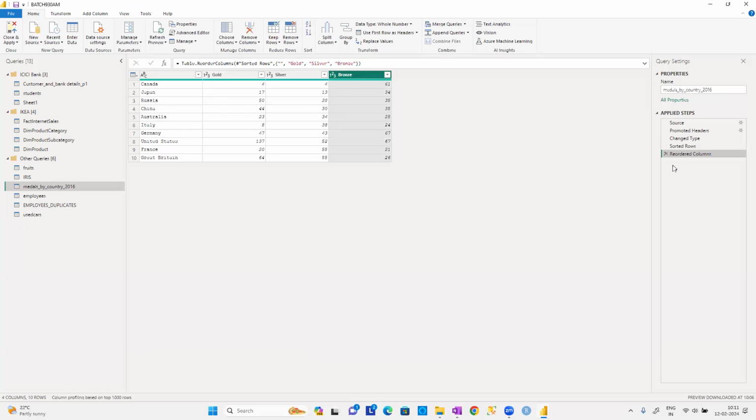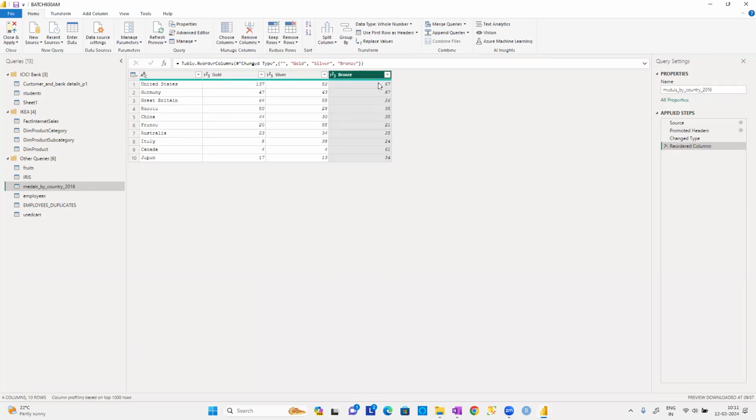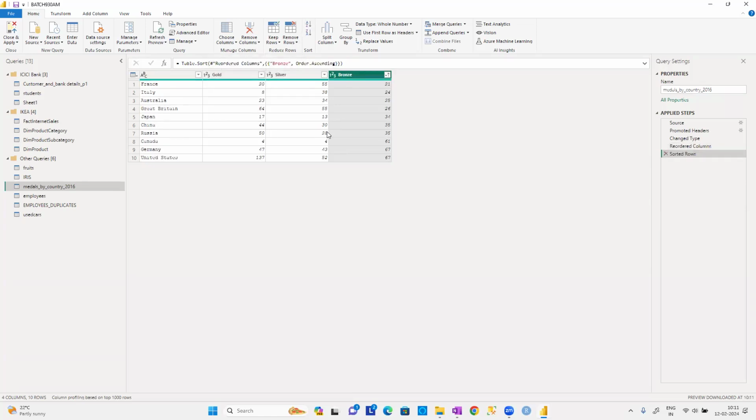Automatically, here also we have the same application, guys. Reordered the columns, sort applied, removed the rows, guys. I removed the rows once again. Now you can see the data. Bronze, I'm going to put this side. Gold, silver, and bronze, guys. Can you see the data, guys? I'm going to put bronze at the last: gold, silver, and bronze. But I want to put it in ascending order once again. Put it in ascending order, guys.